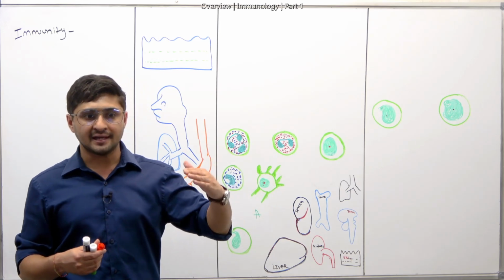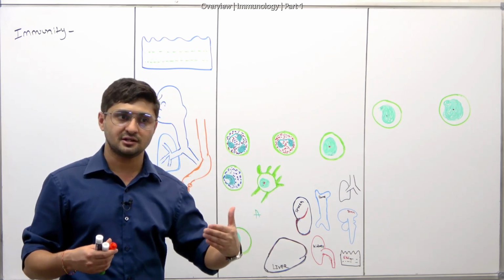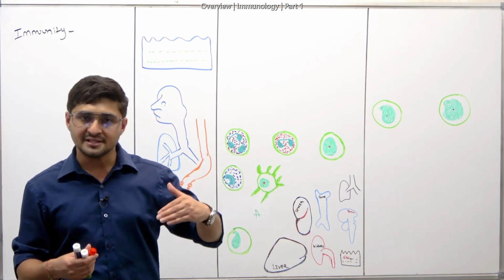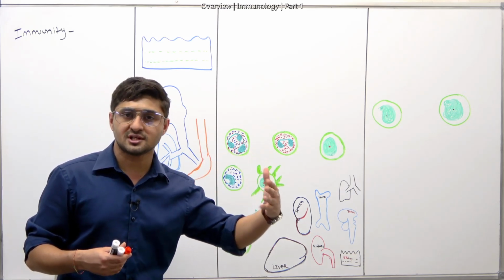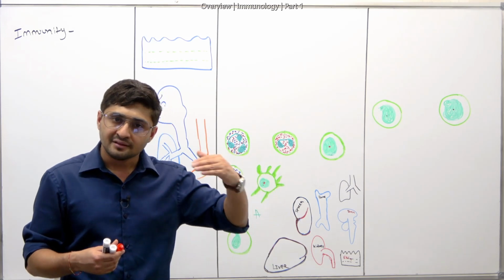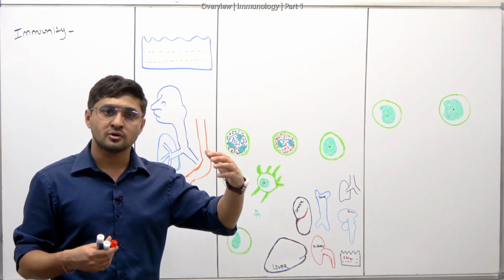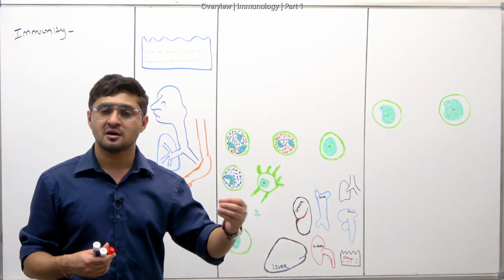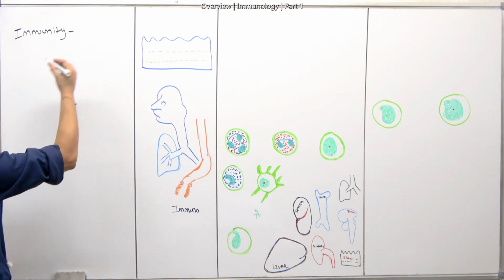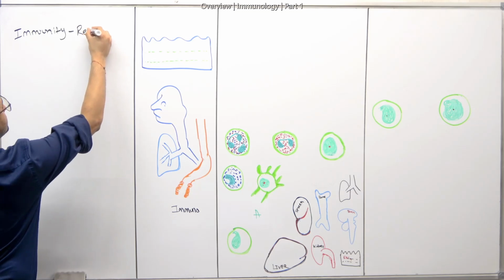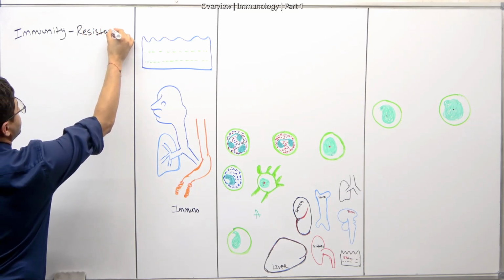Immunocompromised means the resistance that fights an infection has been compromised, so now you're more susceptible to pathogens or viruses.